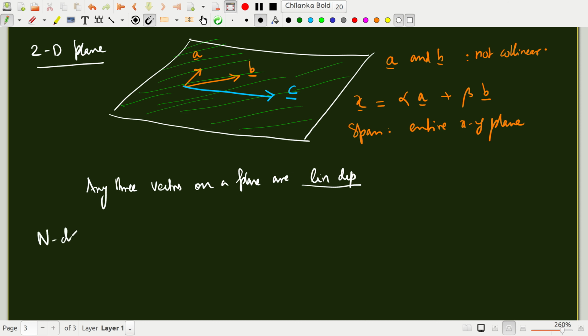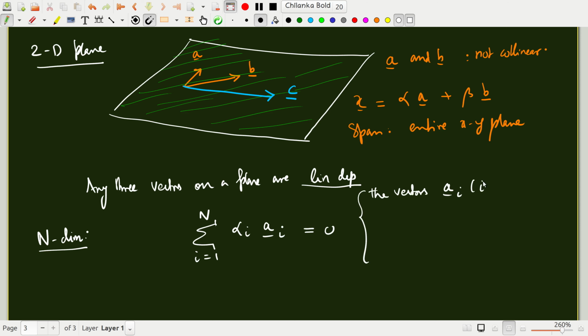In general, I'm now going to generalize to n-dimensional space. If I take a linear sum of n vectors, the sum of alpha i times a i, where alpha i are scalars and a i are vectors, and this is 0, then the n vectors a i, i going from 1 to n, are linearly independent if and only if all the alpha i's are 0.